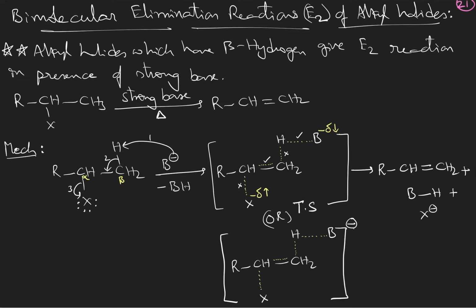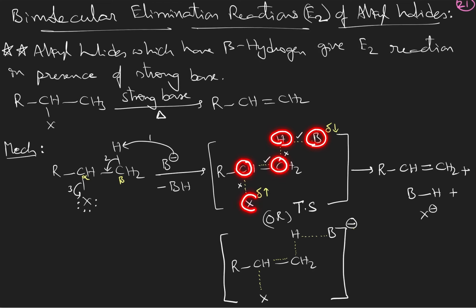In the mechanism, you see the reaction will go through a transition state only, no intermediate formation, no carbocation intermediate formation, only through a transition state. Therefore, the reaction is a concerted reaction. So the base B minus starts abstracting H plus ion so that the bonded electrons shift to form the pi bond, and as this carbon will become more than octet, it will leave as X minus. So there will be formation of a transition state here, and in the transition state you can observe B, H, carbon,